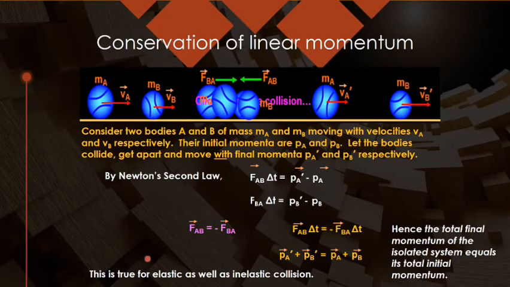Collisions can be of different types, but linear momentum is always conserved, whatever type of collision it may be. You have to always keep that in your mind. And of course, momentum is a vector quantity, so the knowledge of vectors is very important for you people.